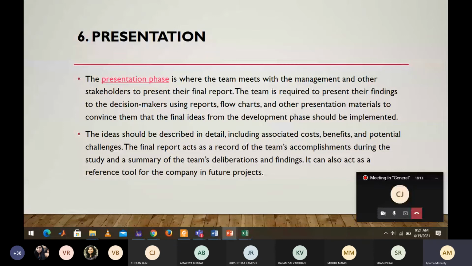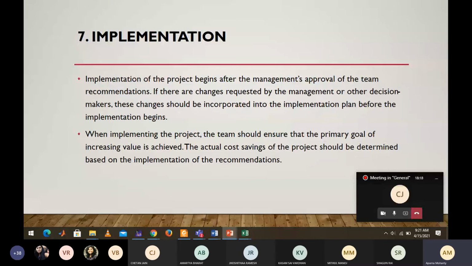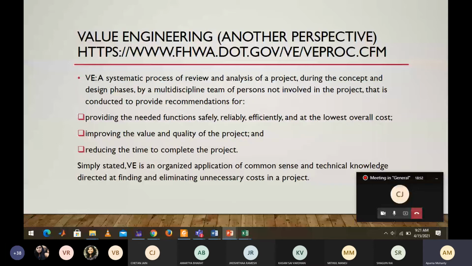After the presentation, after you get your money, this is the final stage, that is the implementation phase. When implementing a project, the team should ensure that the primary goal of increasing the value is achieved. The actual cost saving of the project should be determined based on implementation of the recommendations. So this is the final stage. After everything has been done, you have to go on implementing the project in the real world. So there is another perspective of this value engineering altogether.